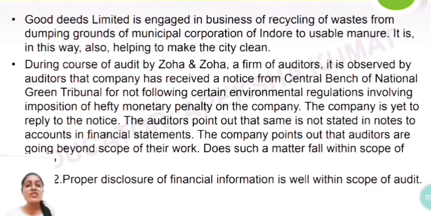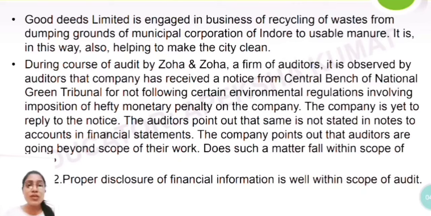What is useful is, during the course of audit by Zoha and Zoha, a firm of auditors, it is observed by the auditors that the company has received a notice from the Central Bench of the National Green Tribunal for not following certain environmental regulations. So what has this company done? This company has not followed certain environmental regulations. They have received such a notice from the Central Bench.